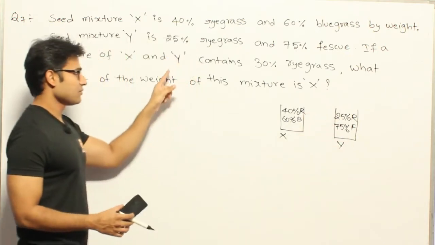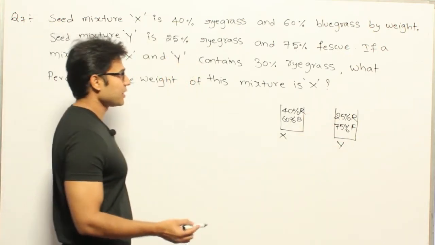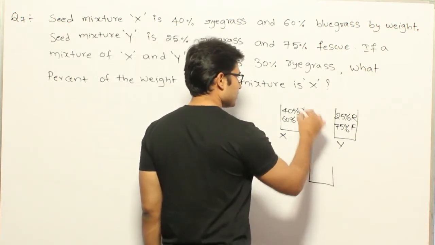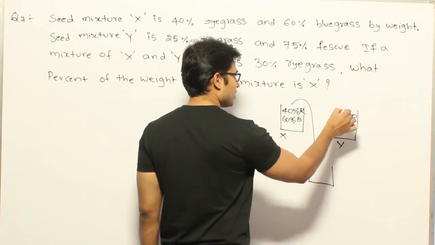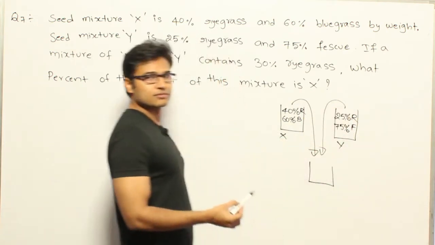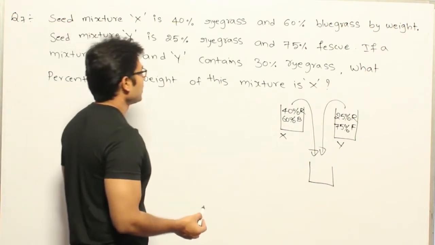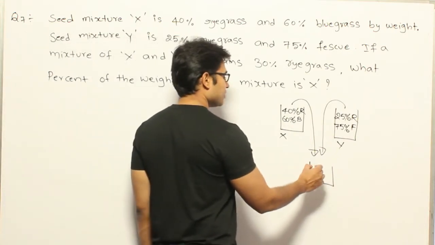Now the mixture of X and Y contains 30% ryegrass seeds, which means we are going to take some part from this and some part from this. Okay, and now the final mixture is going to contain 30% ryegrass.